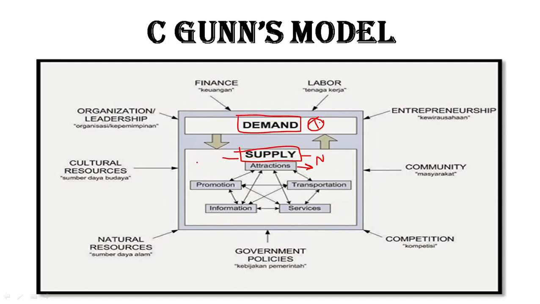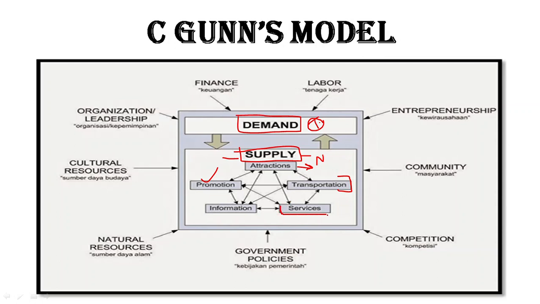We have four other elements of supply, that are promotion. Promotion is basically what marketers do, what the industry does to promote their products and services. Okay, so that is promotion. Basically the communication, how they are promoting the products and services to the potential tourist, potential demand. Okay, and transportation, all the traveling infrastructure, the rail, the road, the buses, all those car rentals, ferry service, anything can be in transportation. We have a number of transportation modes and services.